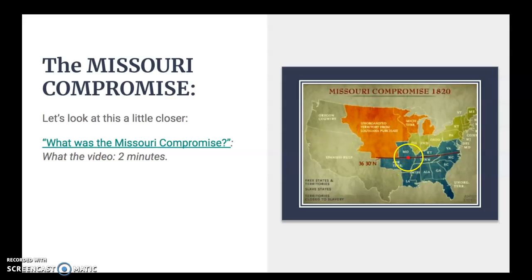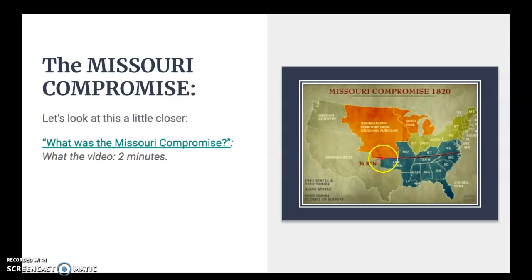So the rule was to keep that balance. The Missouri Compromise also allowed for the addition of Maine as a free state. So now we're at 12 and 12. We've achieved that balance. Maine, incidentally, used to be part of Massachusetts right here, but it became its own state right here. So we keep that balance, and you wonder what this funny red line is that runs across.